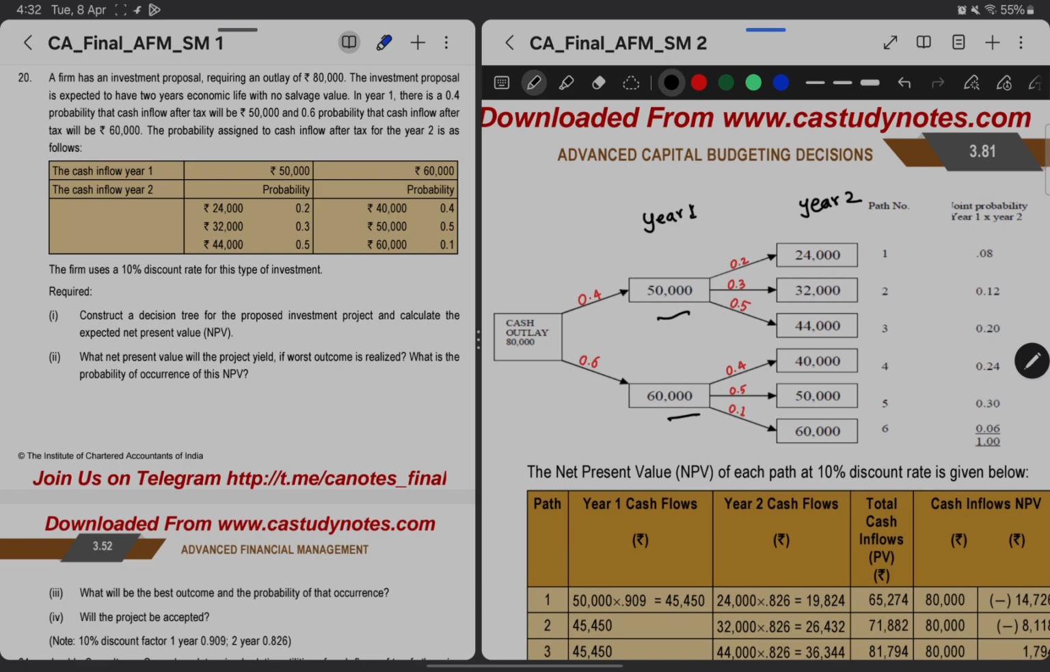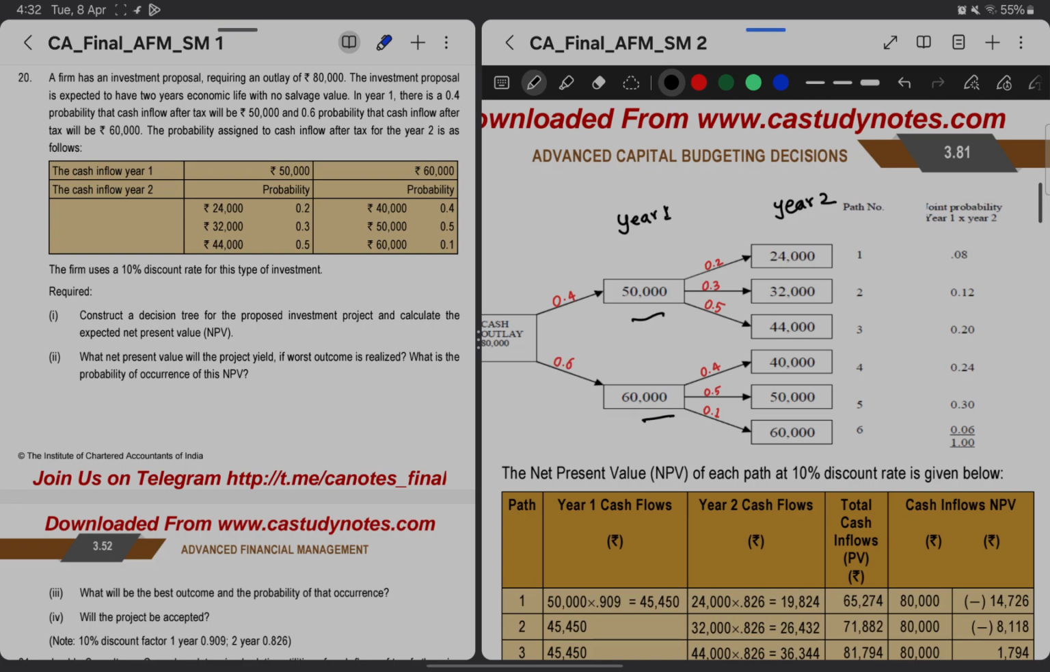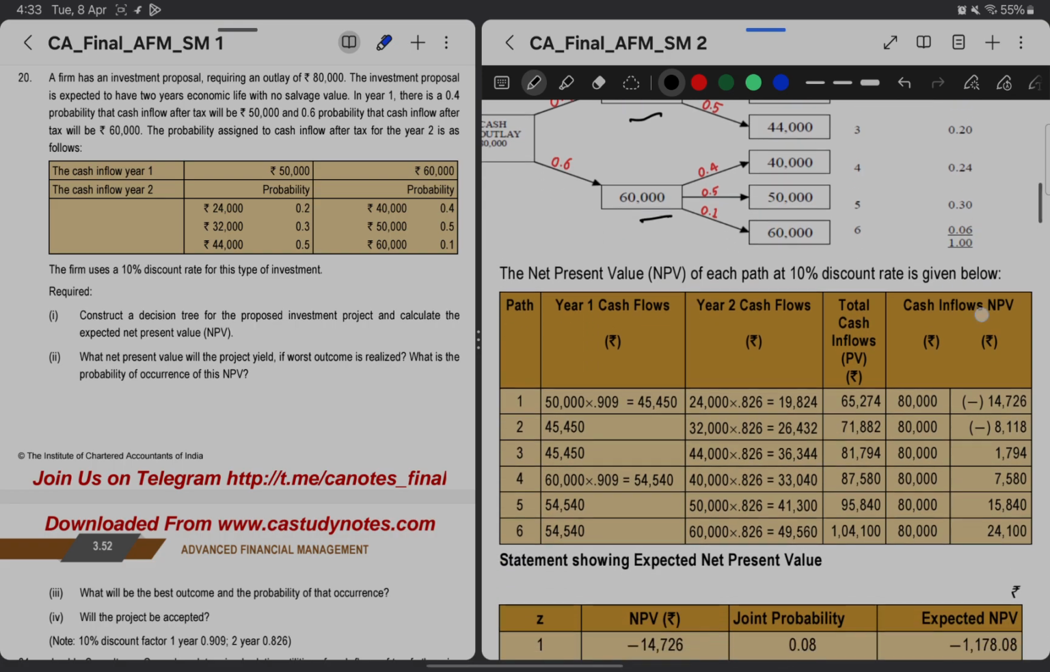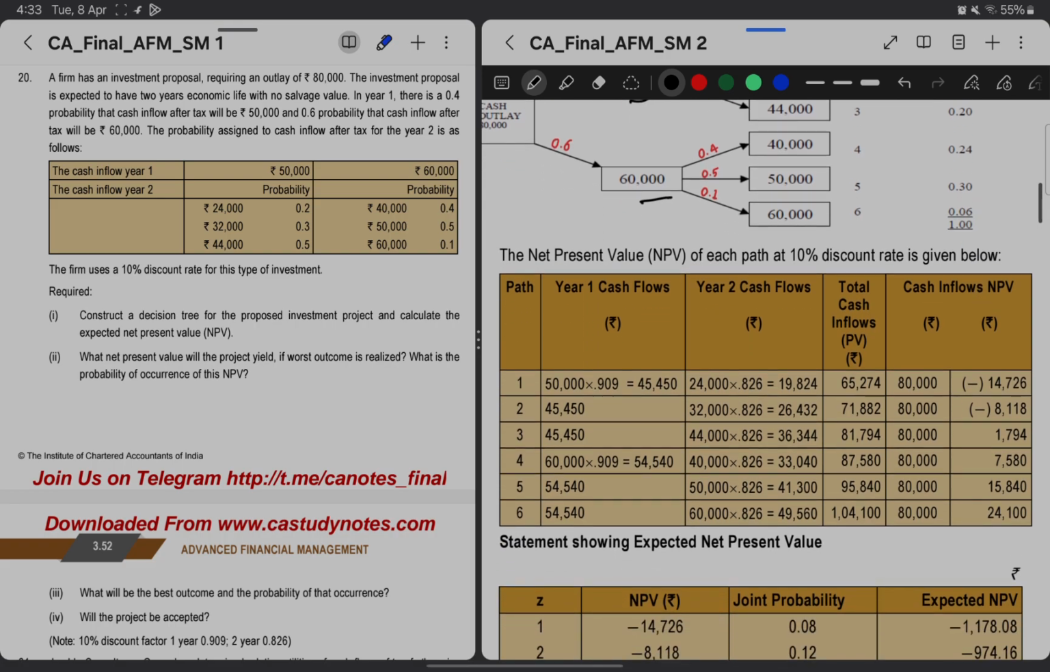So there are 6 outcomes, but each outcome has different probabilities as it becomes a joint probability. So we have to find out this joint probability. How we will find out? Year 1 and year 2 probabilities, if we multiply, then we'll get the joint probability of this outcome. Now after getting this joint probability, then we will find out NPV.